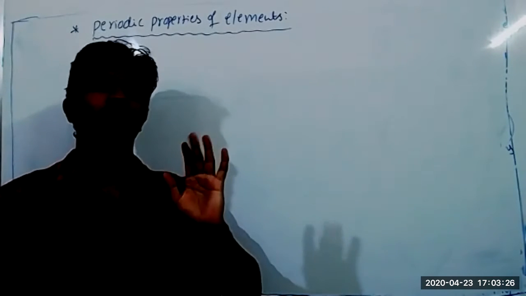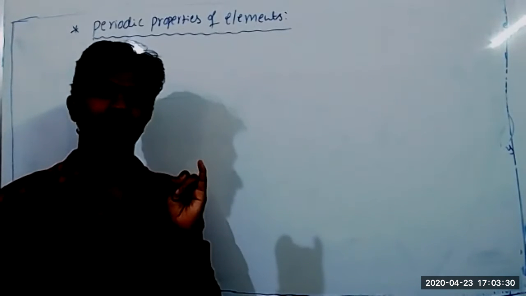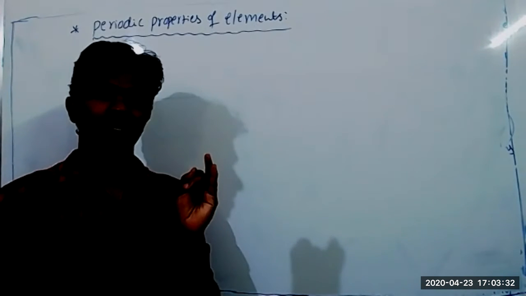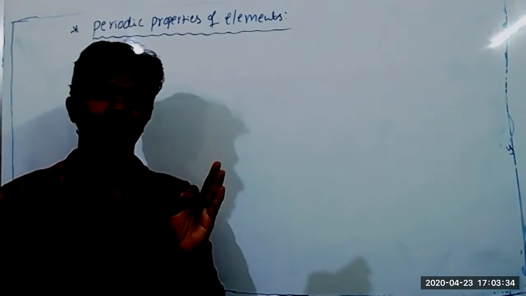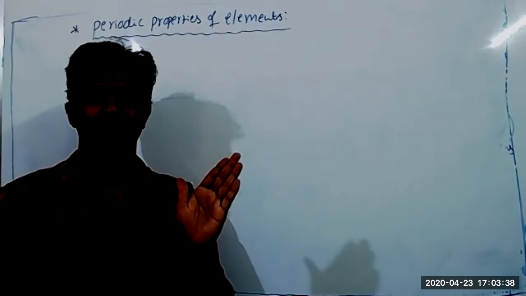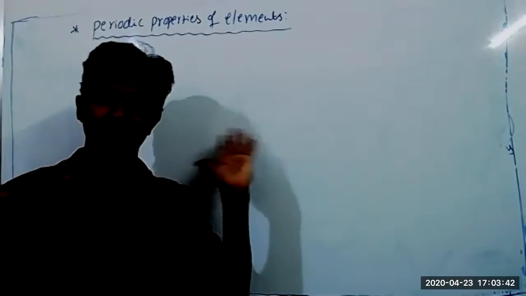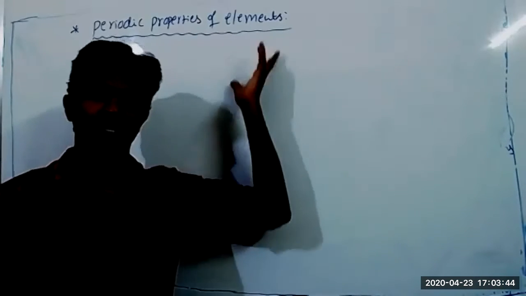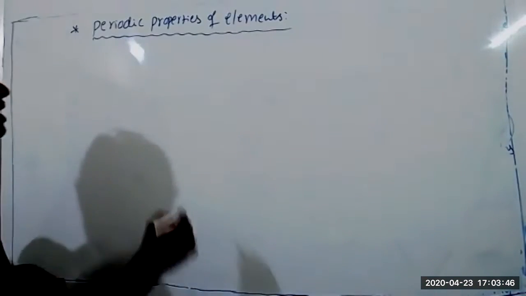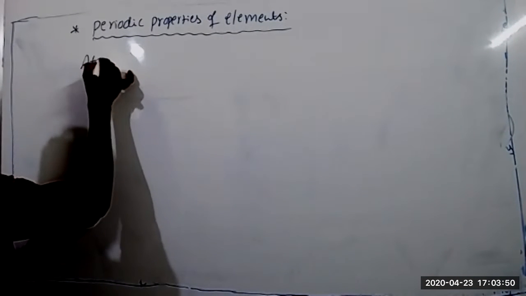So under periodic properties, we are going to study atomic size and ionic size, ionization enthalpy, electron gain enthalpy, electronegativity, and valency. These five properties of an element we are going to study. The first one is atomic radii and ionic radii. See, what is atomic radius and ionic radius?